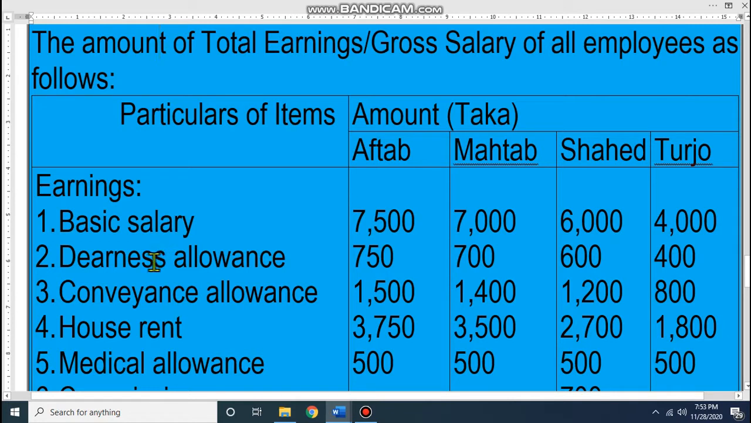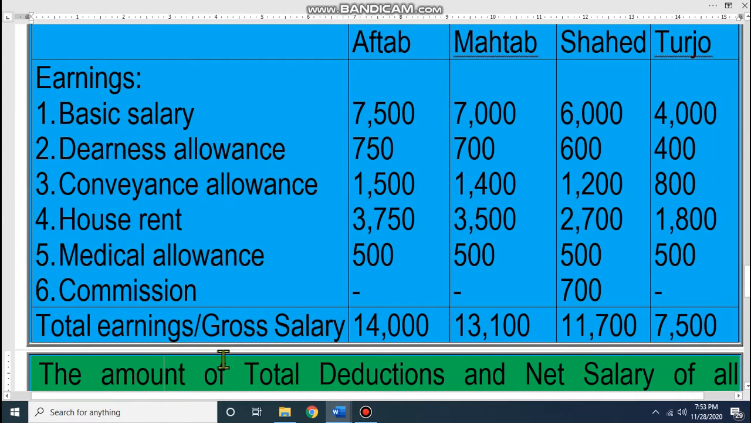Then dearness allowance, this is also earnings. Conveyance allowance, this is another earnings. House rent, this is another earnings. Then medical allowance, this is also an earnings. Then commission, this is another earnings. So the total amount of earnings of Aftab is 14,000, Mahatab is 13,100, Shahed is 11,700, and Tuesday is 7,500.